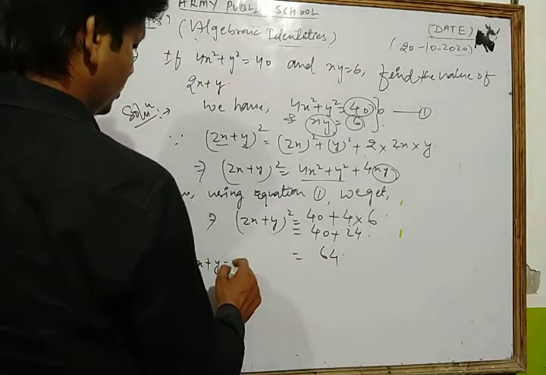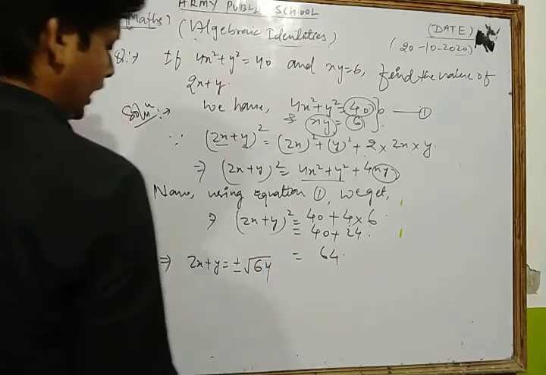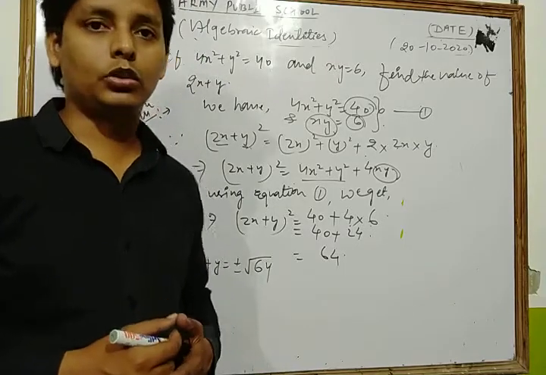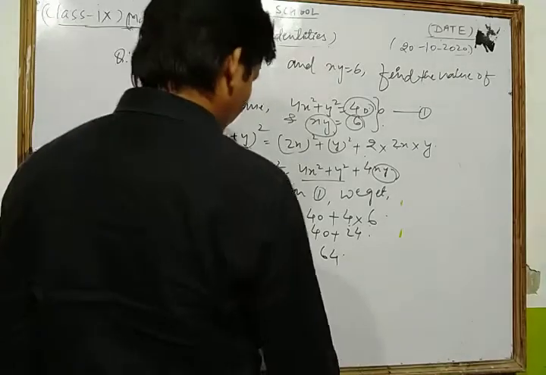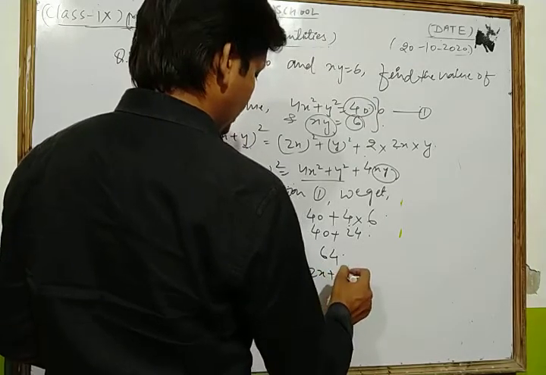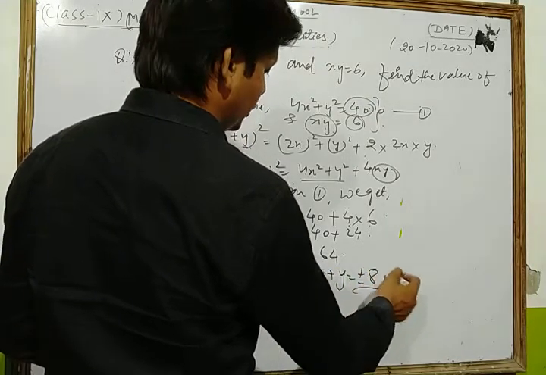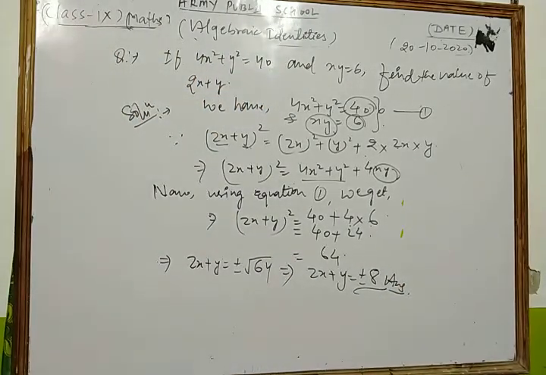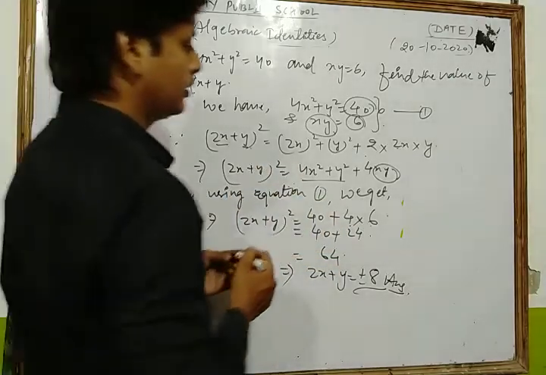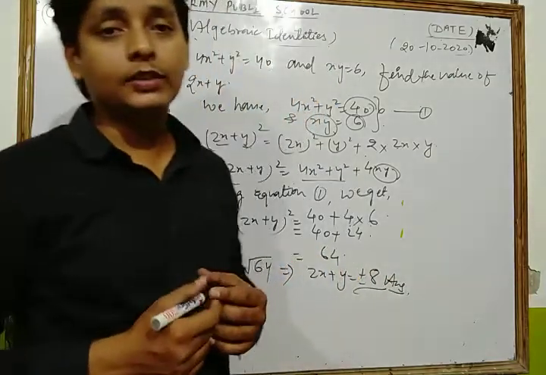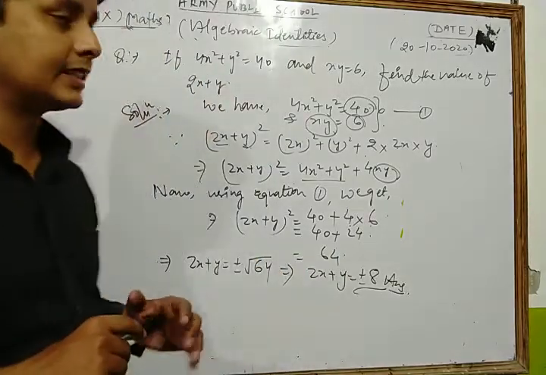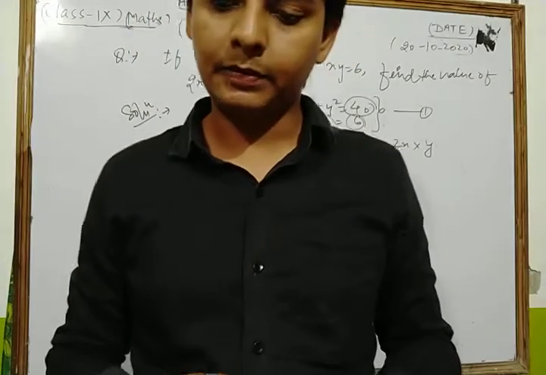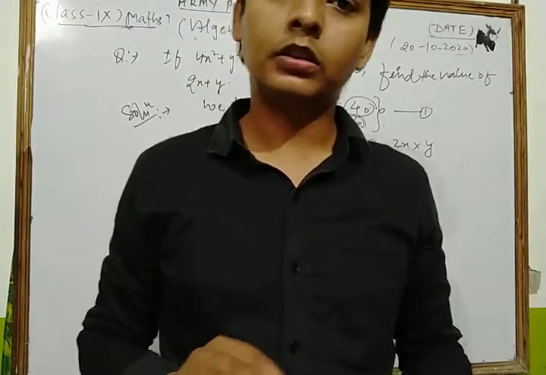So we have 2x plus y is equal to plus minus under root 64, and you know that, dear student, the square root of 64 is what? 8. So dear student, the value of 2x plus y is equal to plus minus 8. This is our required answer. Thus, dear student, in this way you can solve each and every question of your NCERT exercise based on these identities. Okay, now we take and solve some other type of question based on algebraic identities.